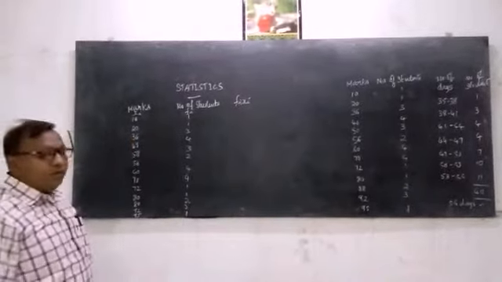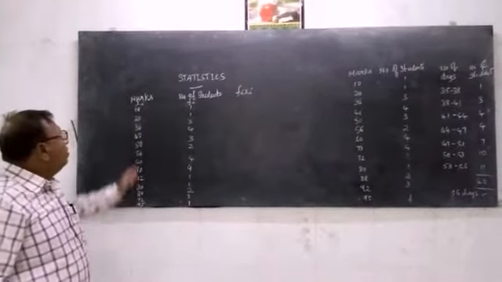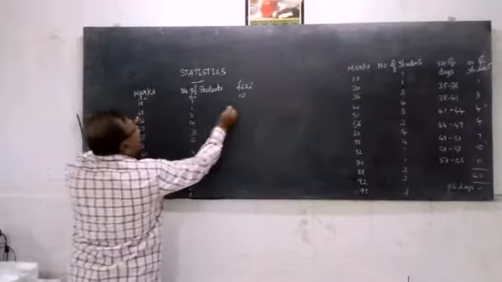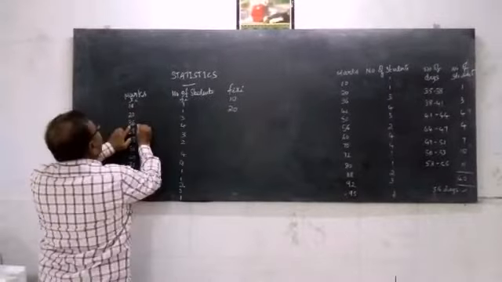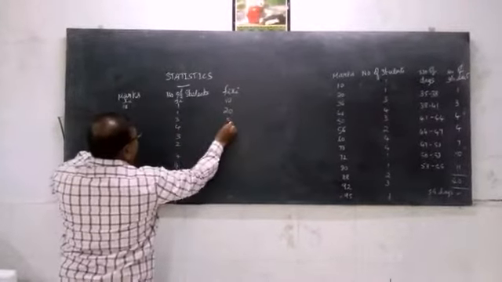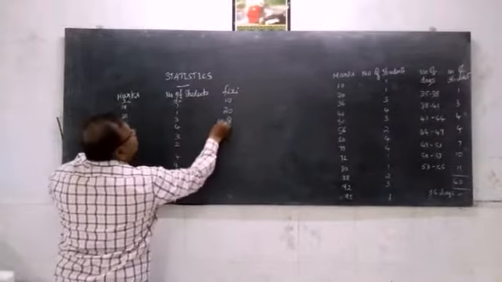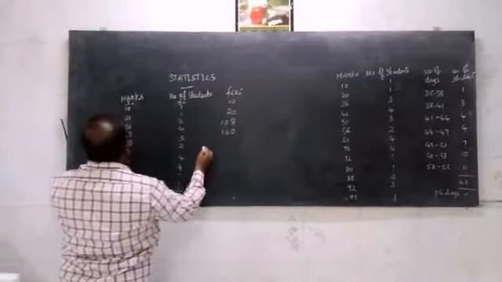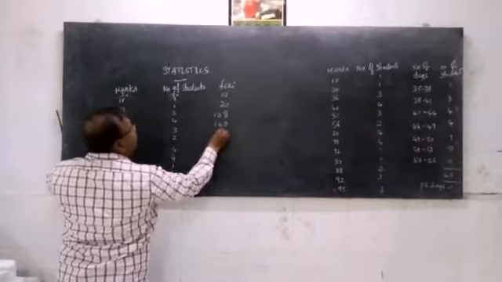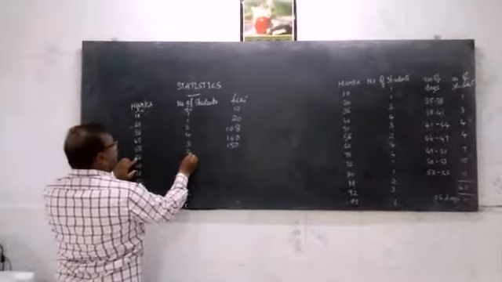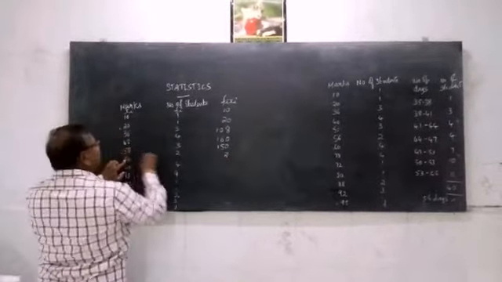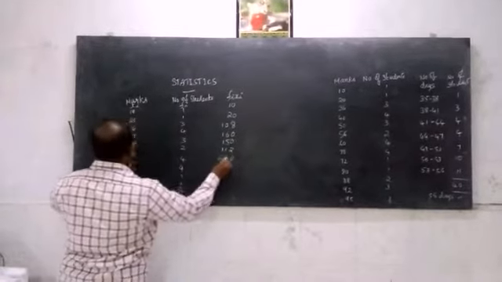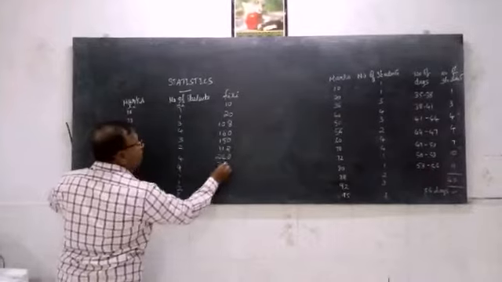xi. So very simple. Now 10 into 1 is 10. Then 20 into 1 is 20. Then 36 into 3 is 108. 40 into 4 is 160. Then 50 into 3 is 150. 56 into 2 is 112. Then 60 into 4 is 240. Then 70 into 4 is 280.